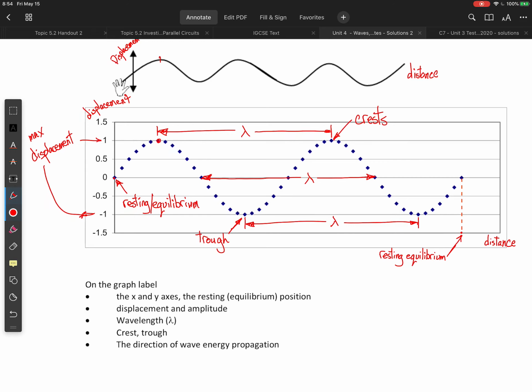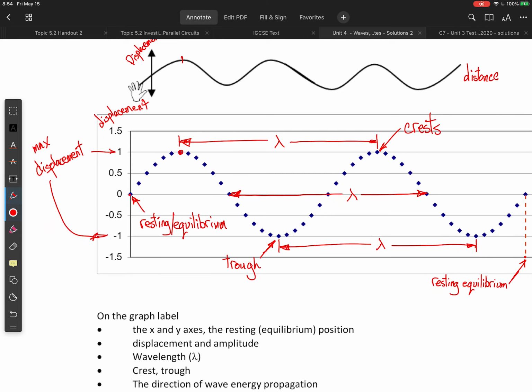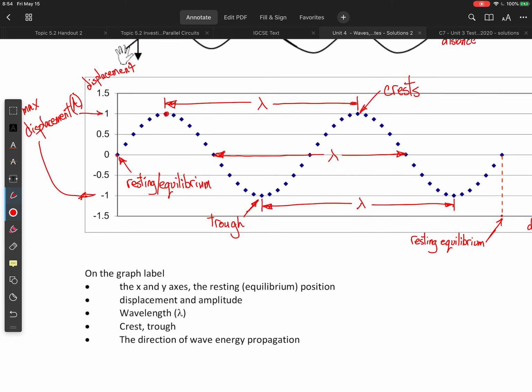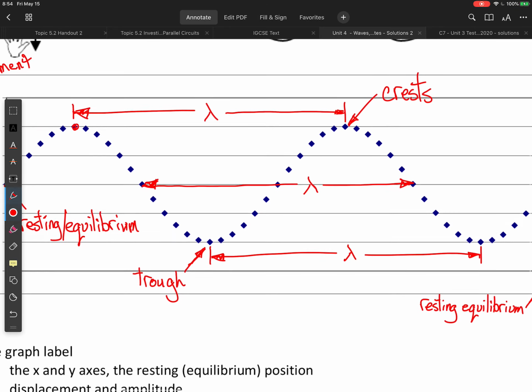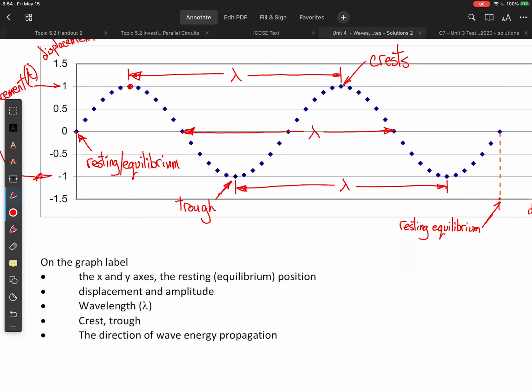Okay, so displacement has been marked. Amplitude is maximum displacement as given by 1 and -1. We have wavelength marked in 3 places here. We also have crests and troughs marked as well.